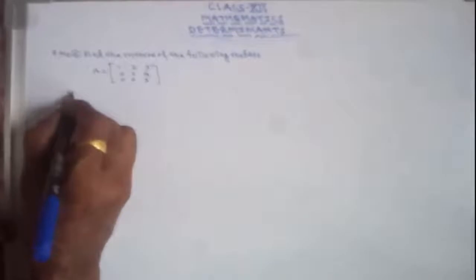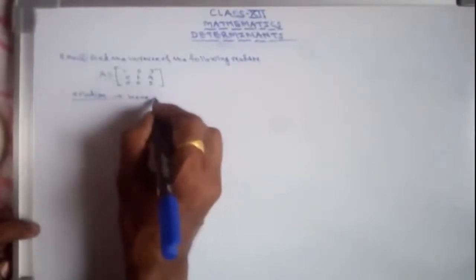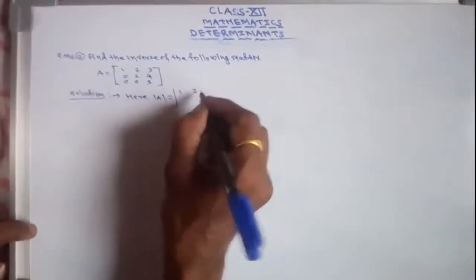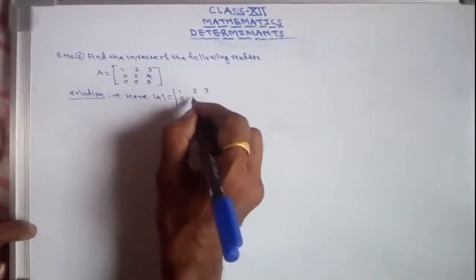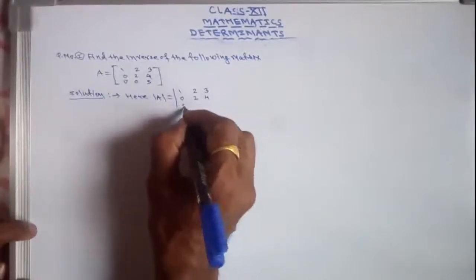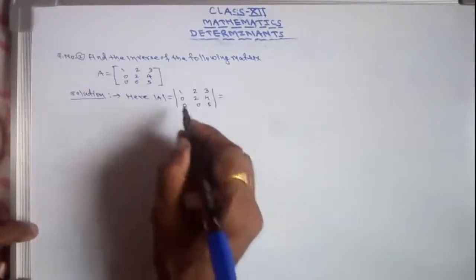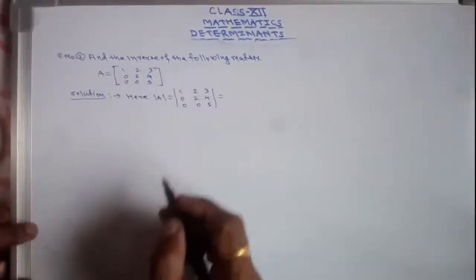Solution. First of all, you have to find the value of the determinant here. If the value of the determinant is not equal to 0, then and only then will the inverse exist. Therefore, here determinant of A equals the determinant of 1, 2, 3, 0, 2, 4, 0, 0, 5. So I am expanding this determinant along this column.